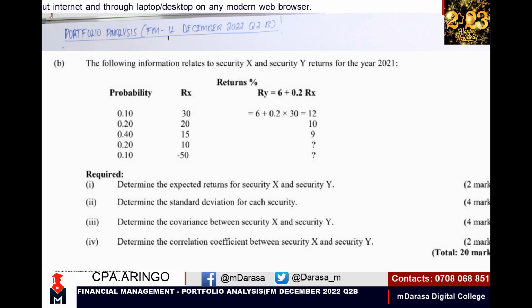So let's go through this question. I believe that is very visible on our end. This is what we are told. The following information relates to security X and security Y returns for the year 2021, where in this case I'm given probability for these securities, return of securities X and return for security Y. Then look at the required.